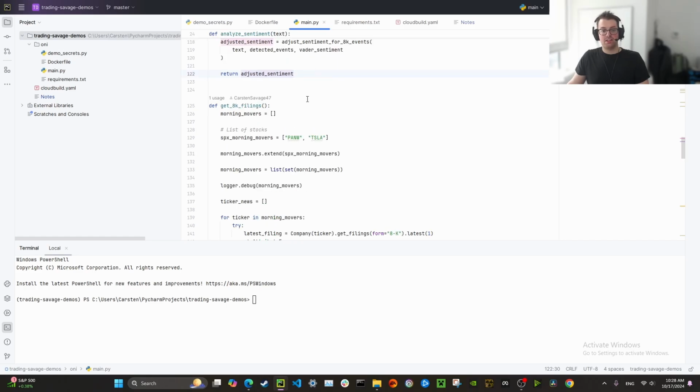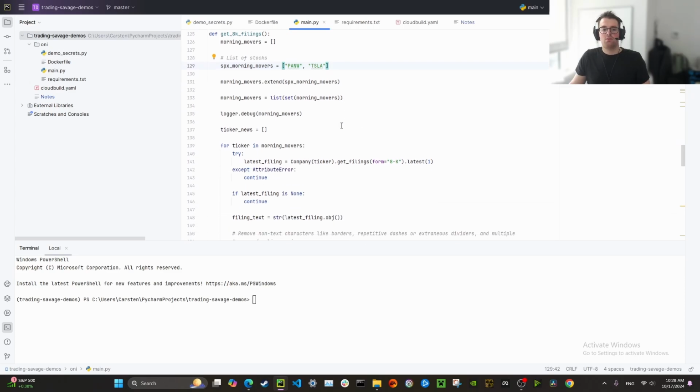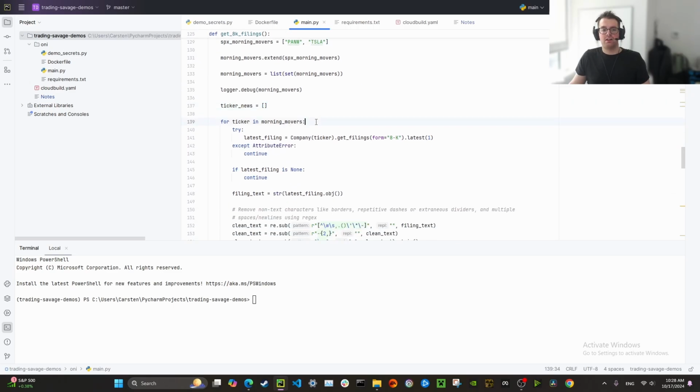Next, we are going to get the 8K filings. What I do is every morning I update a list of morning movers in the S&P in BigQuery. But here, just as a placeholder, I'm just going to use this list of Palo Alto Networks and Tesla. What we're going to do is, for every ticker in the morning movers, we're going to get the latest 8K filing, which is pretty intuitive with EDGAR tools.